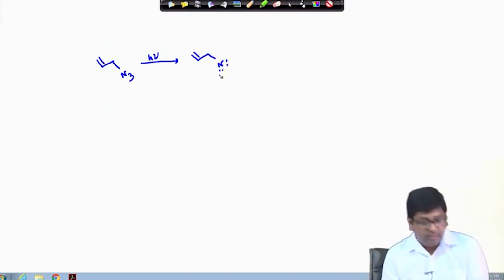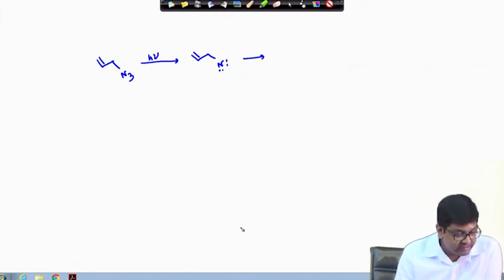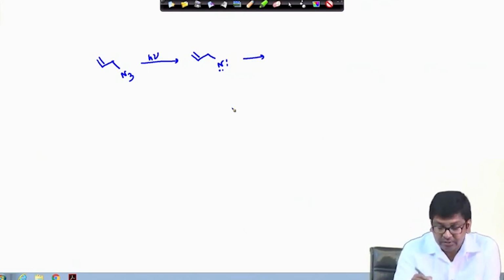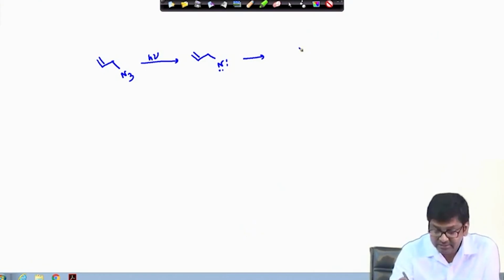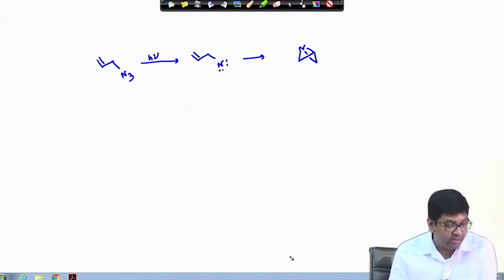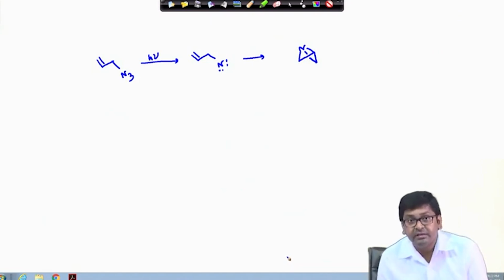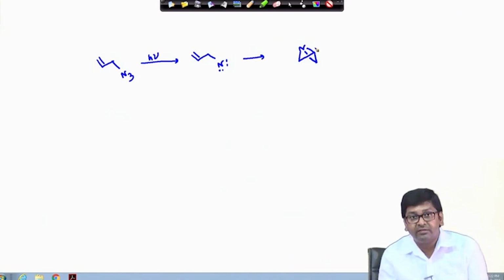Once this nitrene is generated, it can nicely give the corresponding cycloaddition product, and that is this highly strained compound, where two 3-membered aziridine rings are fused.